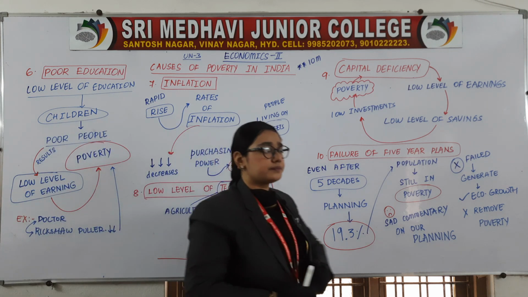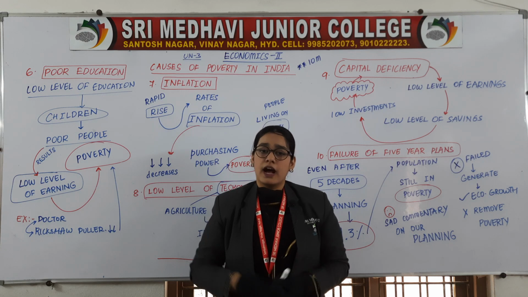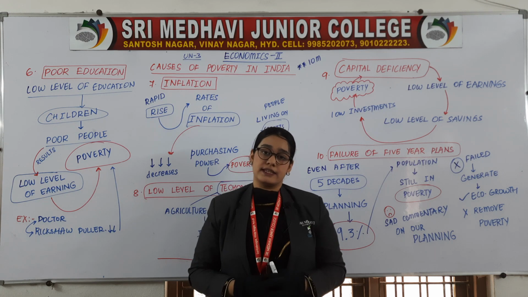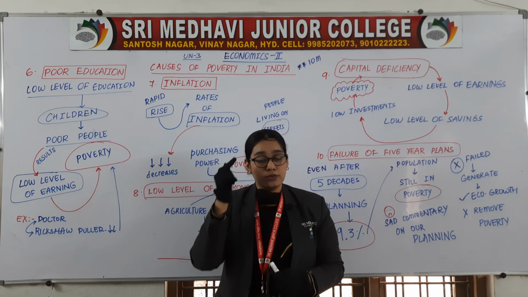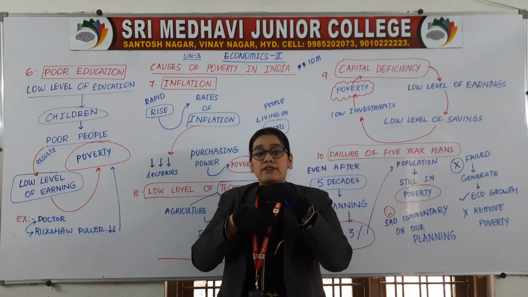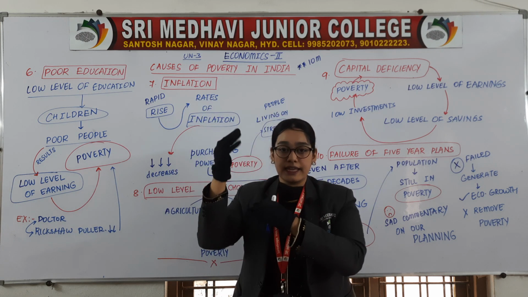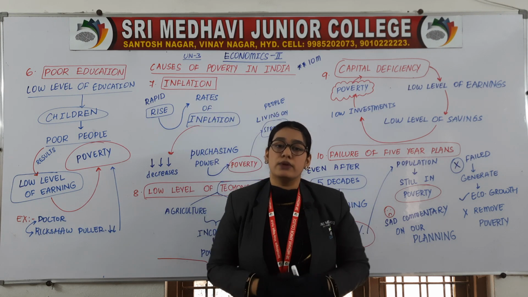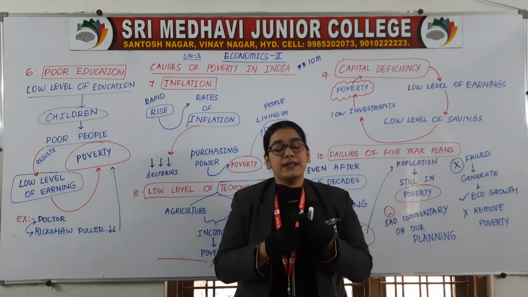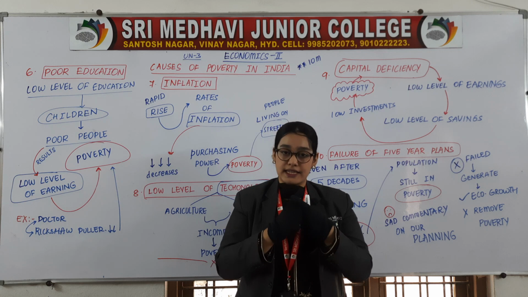How? Let us see. Whenever the prices of commodities are high, our purchasing capacity will decrease. Is it right or not? You need to think about this point, then you will understand. I said whenever the prices increase, whenever they are high, our purchasing power will go down. For example, the prices of rice are increased, the prices of vegetables are increased.